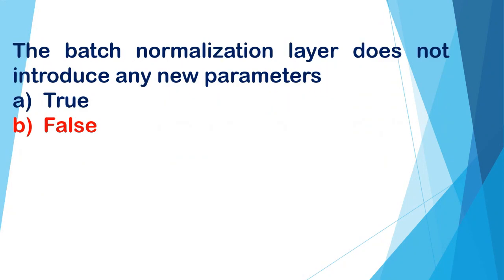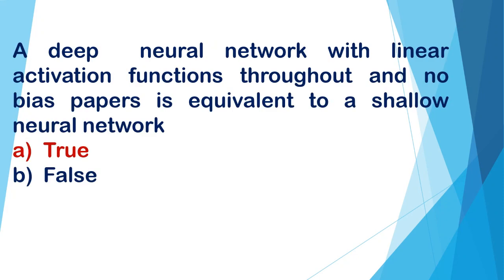The batch normalization layer does not introduce any new parameters. Is it true or false? And the correct option is B, false. A deep neural network with linear activation functions throughout and no bias parameters is equivalent to a shallow neural network. Is it true or false? And A, true, is the correct option.